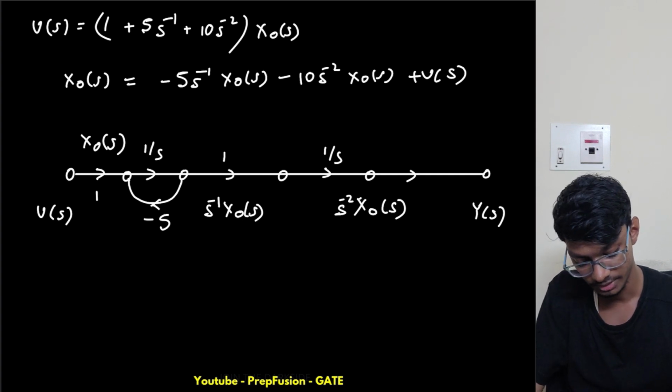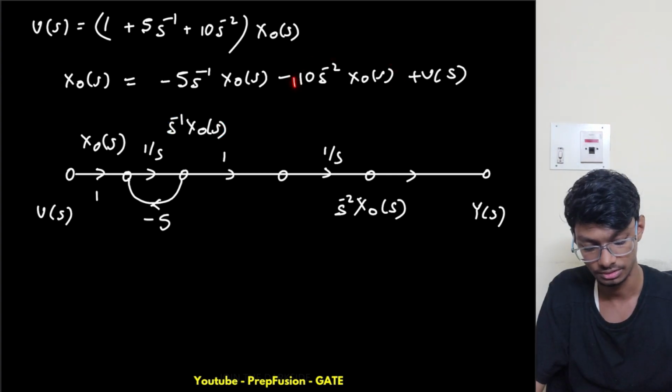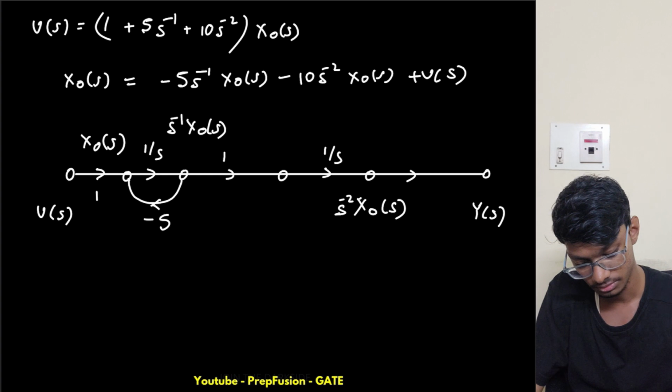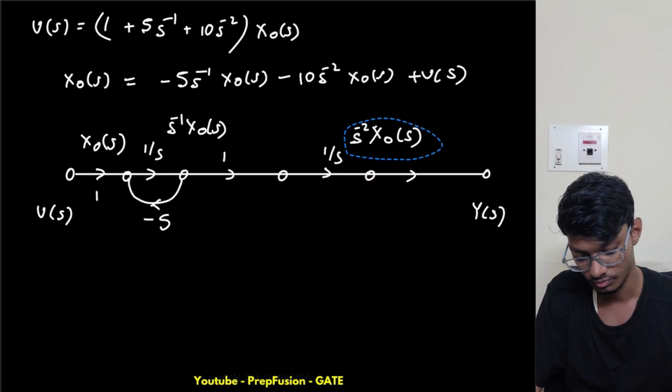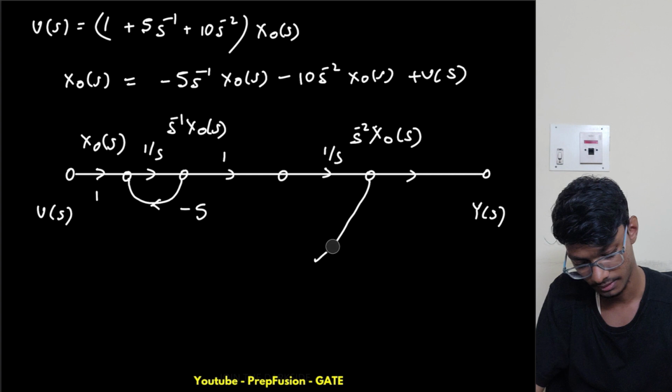And this is s inverse of x naught of s, and this is s to the power -2 of x naught of s, which has -10 of gain, and which is also coming into x naught.